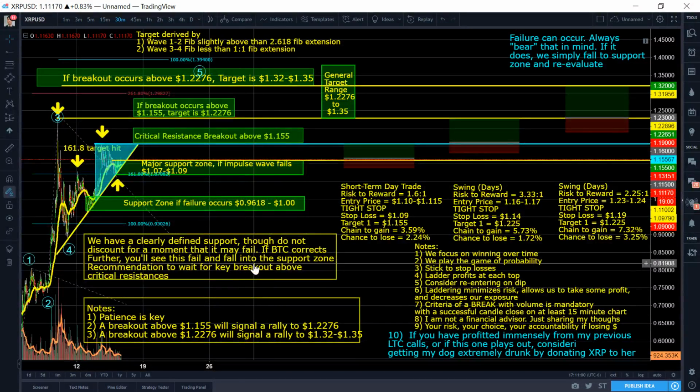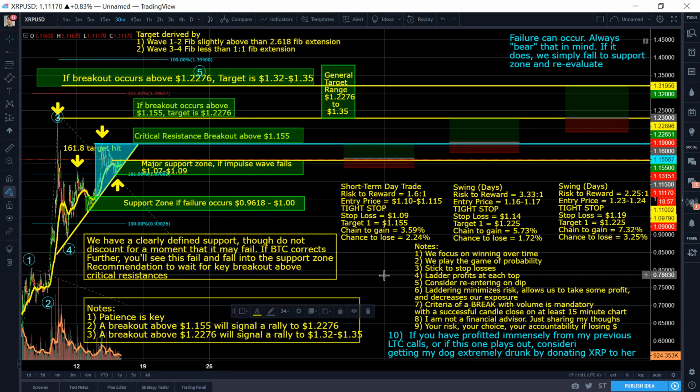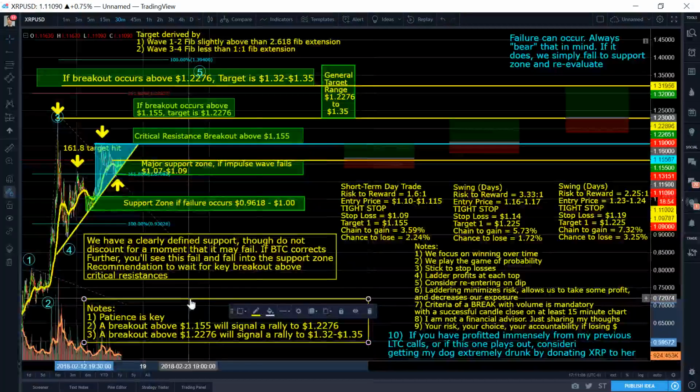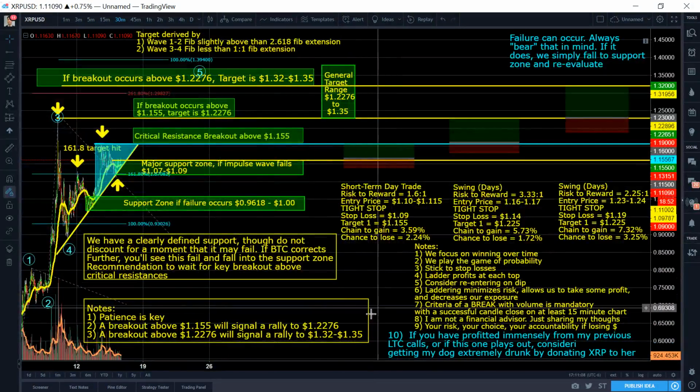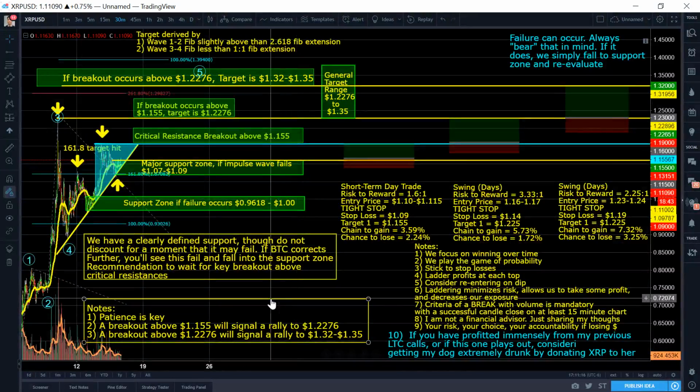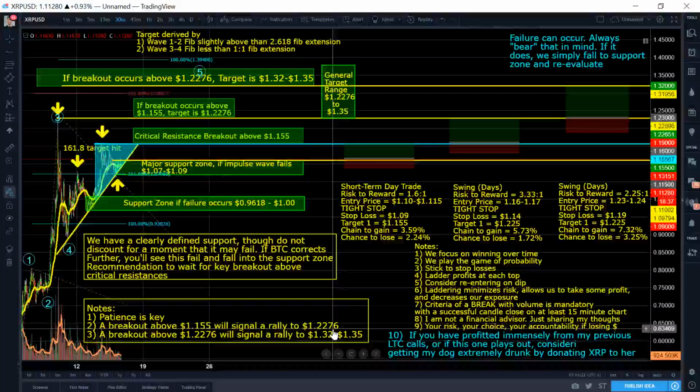So my recommendation is to always wait for an upside breakout. Patience is key, right? If a breakout occurs above 115, or sorry, 115.5, it'll signal a rally because it will close successfully above the 55 EMA on a daily chart. And it'll signal a rally all the way up to this high right here, which is about 1.2276.